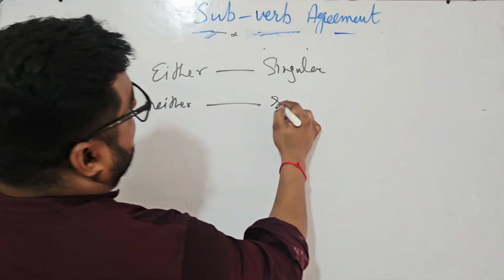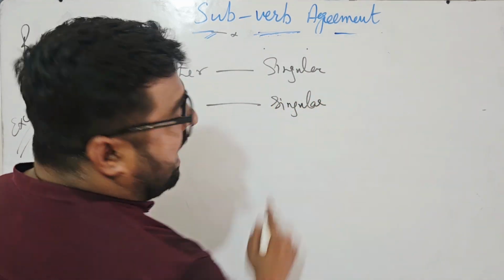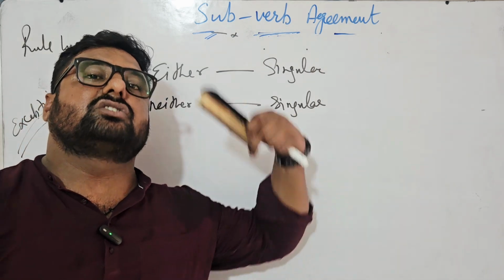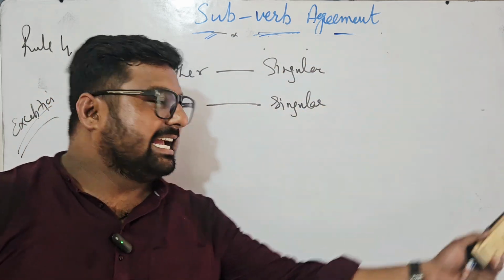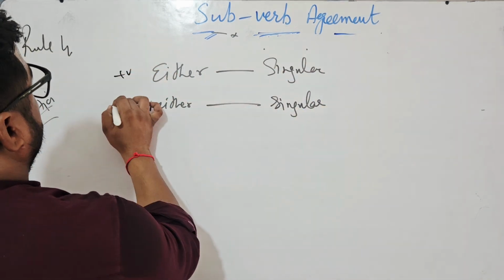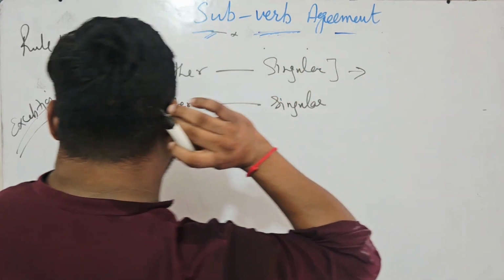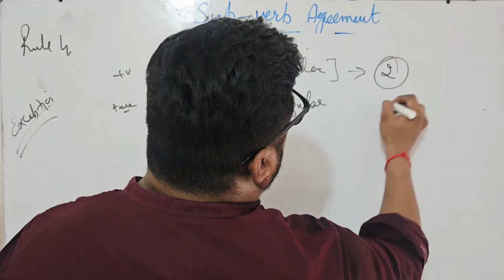So I am telling you, if they are not in a pair, they will be used in the positive form or the negative form, and they are always used when the subjects are only two, not more than two.